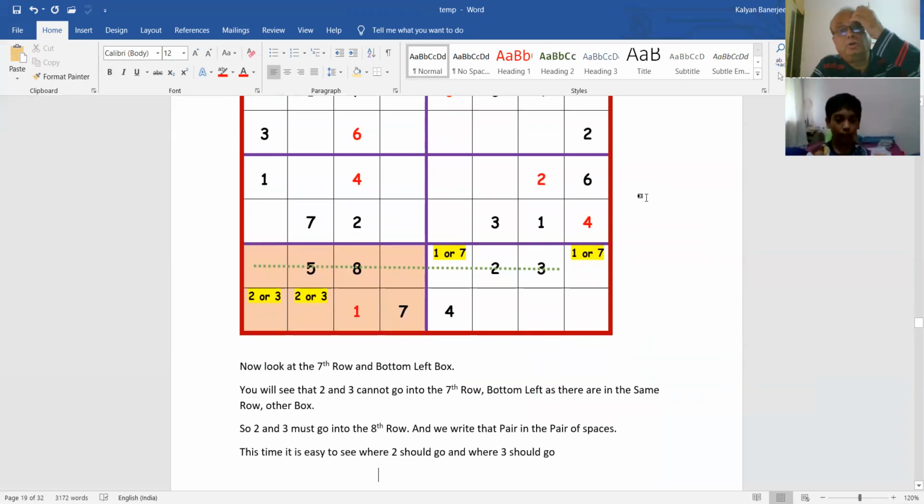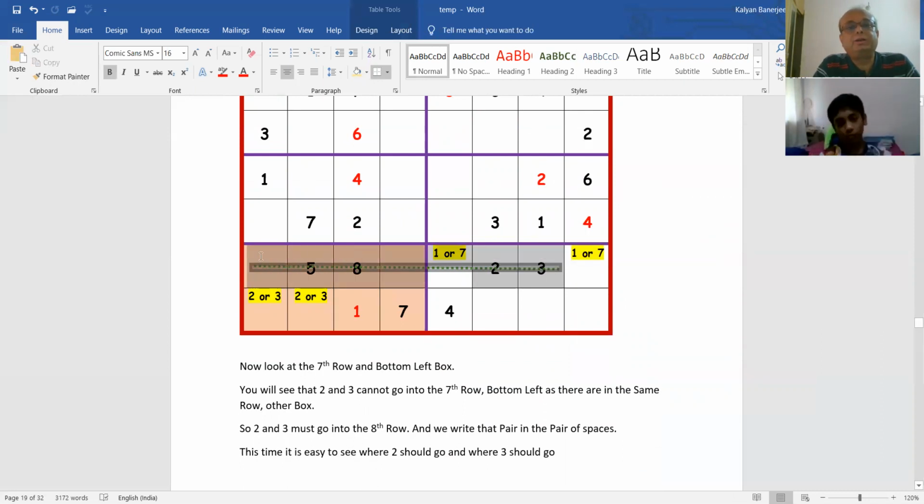You will see that 2 and 3 cannot go together in the 7th row. See, the next interesting thing is, you have 2 and 3 here. Because 2 and 3 are here, 2 and 3 cannot go anywhere here. That means again, in the bottom here there are 2 spaces remaining.